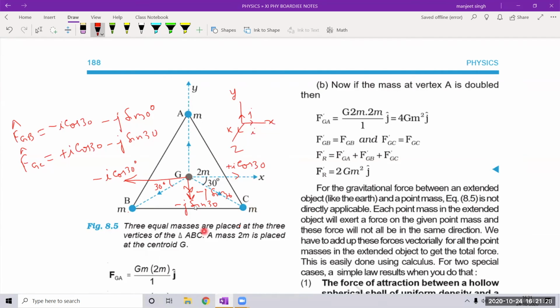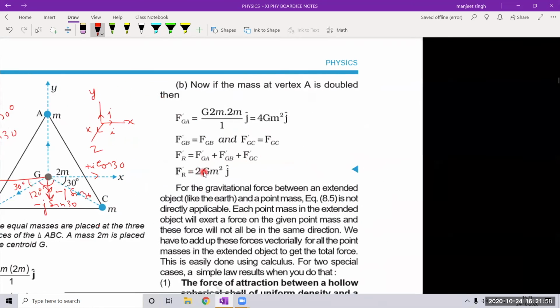So what you do, take these two forces, GB and GC, the force on G because of the mass at B and because of the mass at C, and calculate the resultant by geometry. The angle between the two forces is 120 degrees. I am discussing the second method.